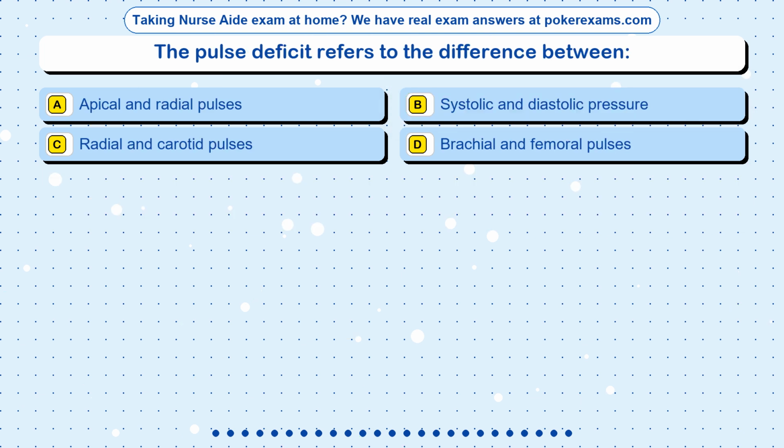Question 4. The pulse deficit refers to the difference between: Option A. Apical and radial pulses. Option B. Systolic and diastolic pressure. Option C. Radial and carotid pulses. Option D. Brachial and femoral pulses.